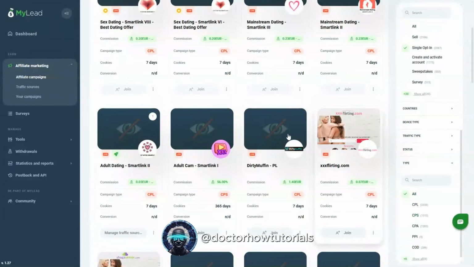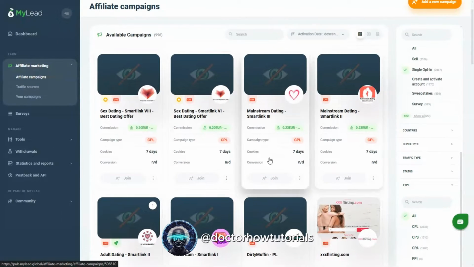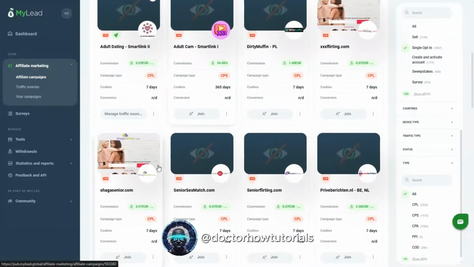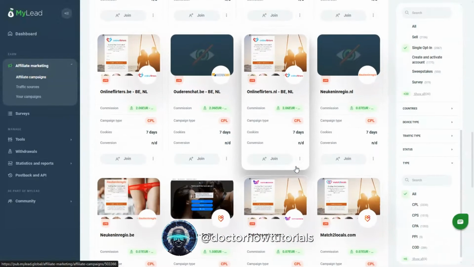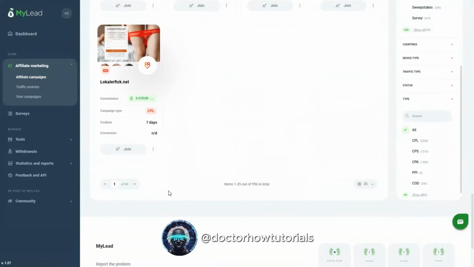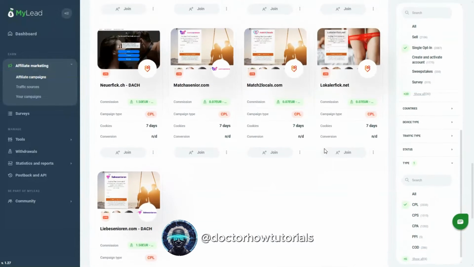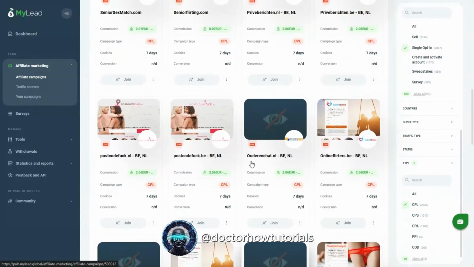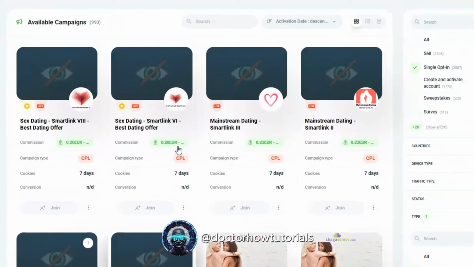The campaigns we're focusing on are dating portals. Be sure to choose campaigns with single opt-in and cost per lead conversion types. This approach will help us achieve higher conversion rates since users will only need to provide their email during registration.